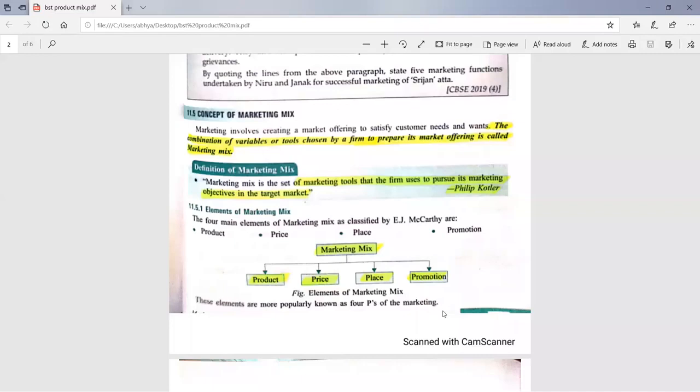So this will be an important decision: whether to produce for the local market or for a wider market. It means whatever soft drinks you produce, you will be selling them in your local area, or at the state level, national level or international level. You have to also think about that.